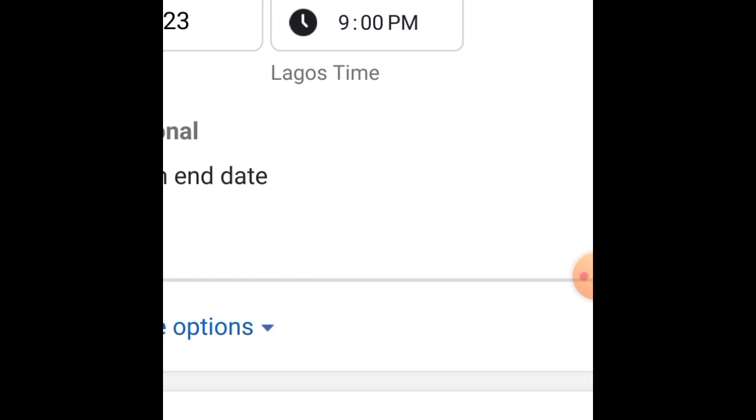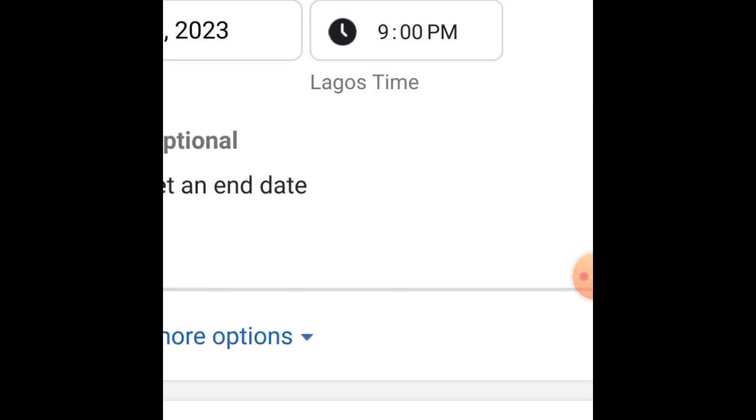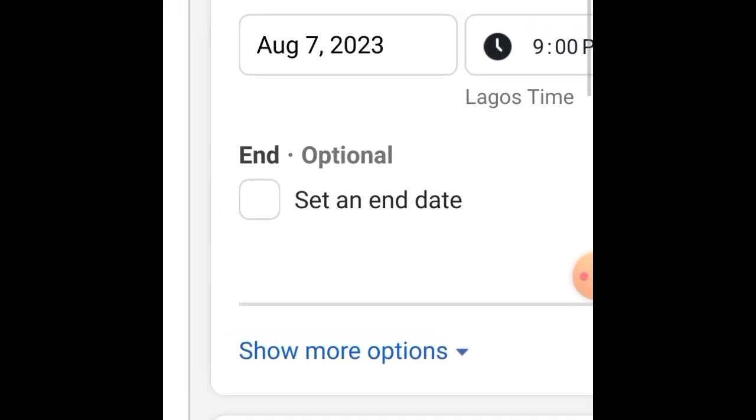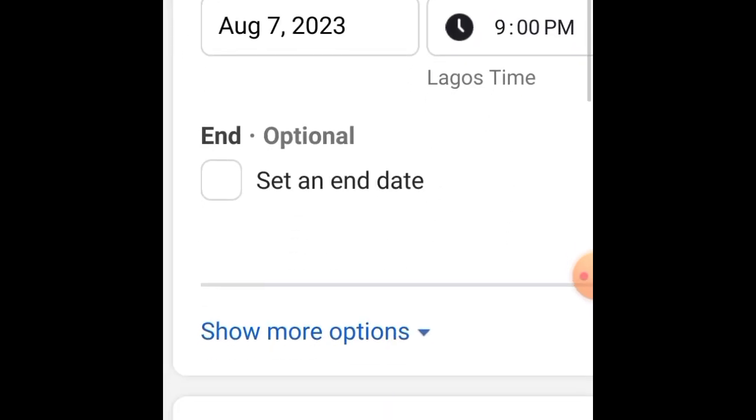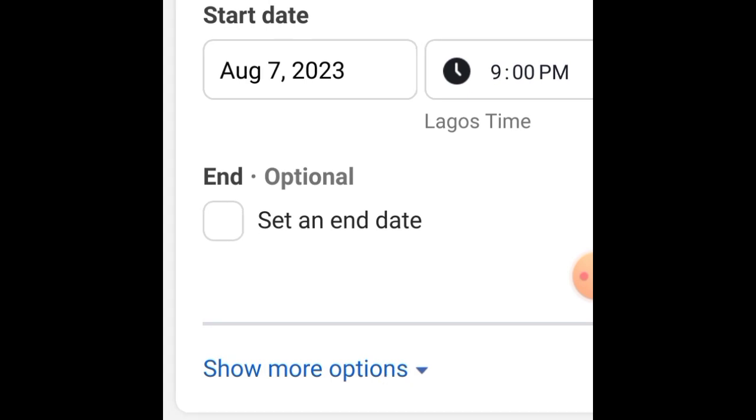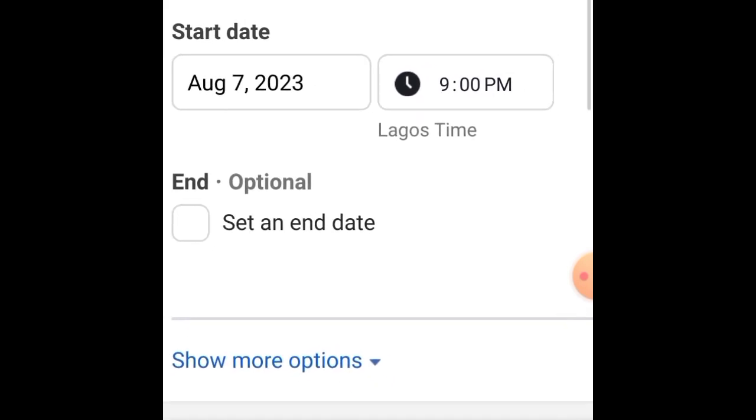If you start your advert by 9 p.m., an entire day has 24 hours, and Facebook always wants to exhaust its budget within the particular day in which that advert is running. So remember, if you're using a daily budget, which is what we're using for this example, it means that on this date, if it's 9 p.m., there are just about 3 hours remaining to reach 12 a.m.